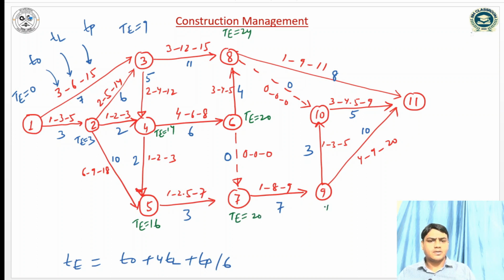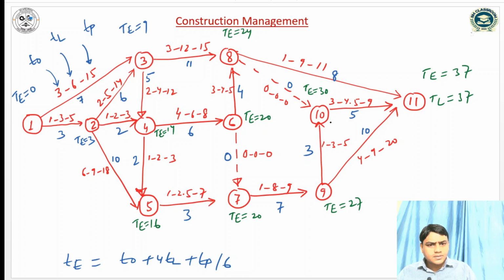20 plus 7 is 27, 27 plus 3 is 30, 24 plus 0 is 24, so it will be 30. 27 plus 10 is 37, 30 plus 5 is 35, 24 plus 8 is 32. So the maximum value we have to take is 37. So the latest allowable time is also 37. 37 minus 10, sorry, 37 minus 5, so it will be 32.